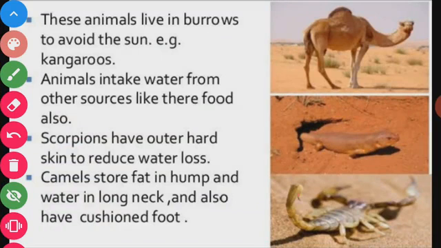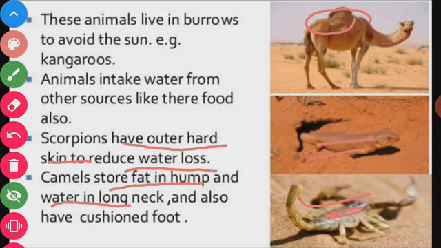Scorpions have outer hard skin to reduce water loss. Similarly, lizards and snakes have scales on their body to prevent water loss. Camels store fat in the hump and water in the long neck. You have to remember that the hump stores fat, and the long neck stores water. Camels also have cushioned feet, long and broad toes, which help them walk on loose sand.